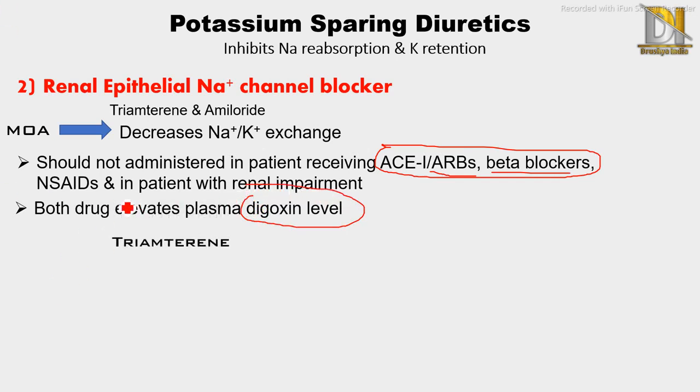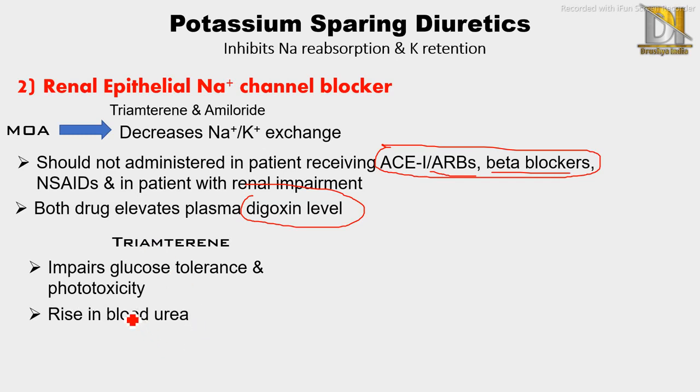Then first, that is triamterene. It impairs glucose tolerance and causes phototoxicity. It causes a rise in blood urea, which means hyperuricemia. And the second drug is amiloride.